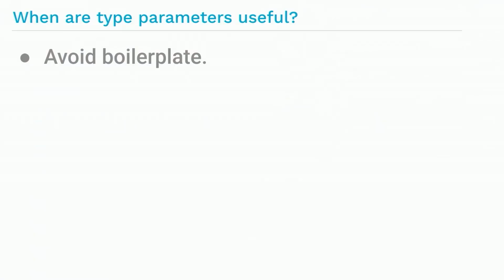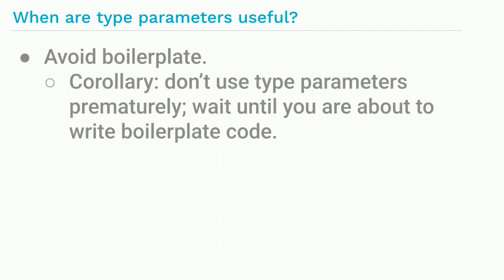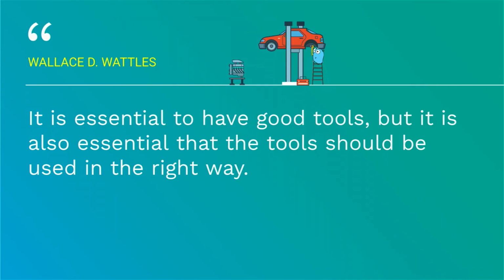In closing, this discussion of when to use generics can be reduced to one simple guideline. If you find yourself writing the exact same code multiple times, where the only difference between the copies is that the code uses different types, consider whether you can use a type parameter. Another way to say this is that you should avoid type parameters until you notice you're about to write the exact same code multiple times.